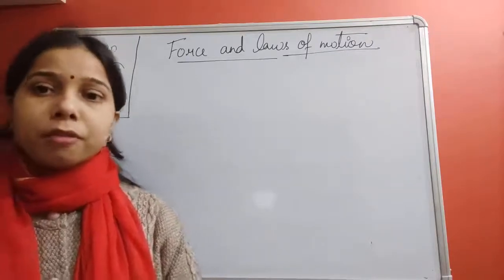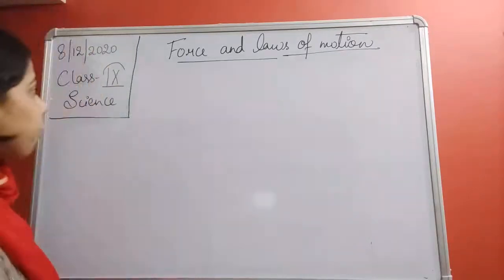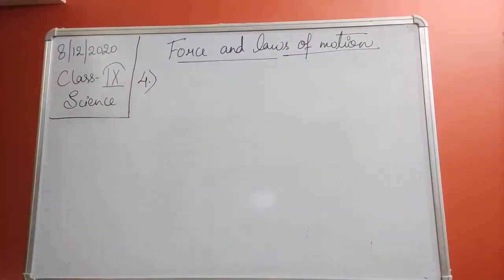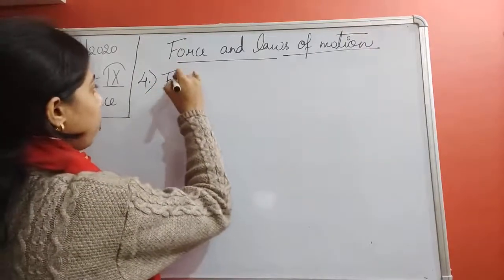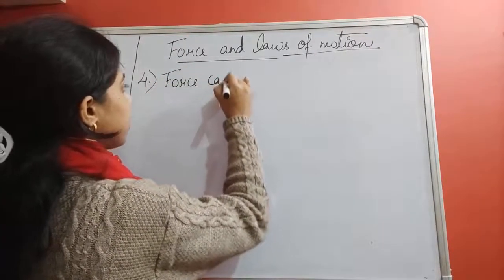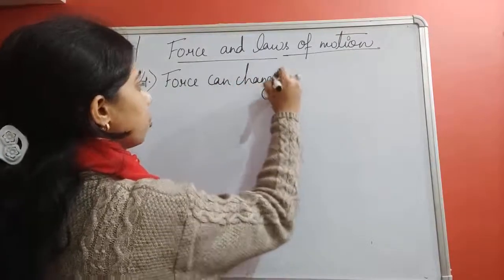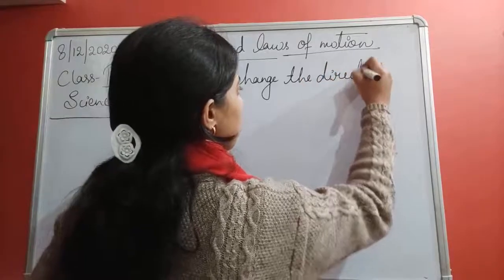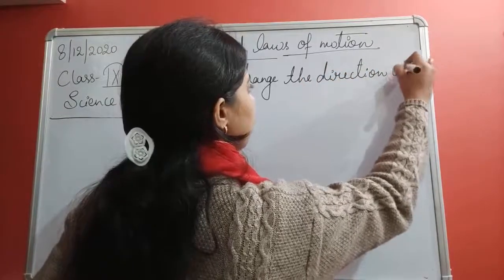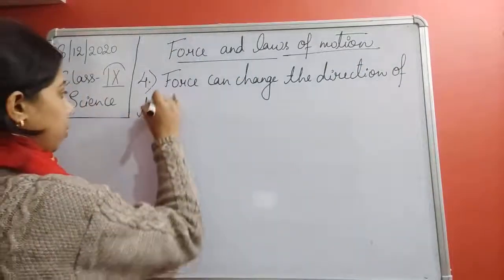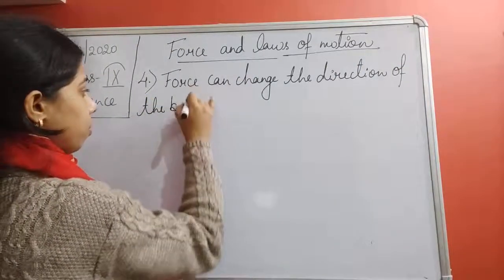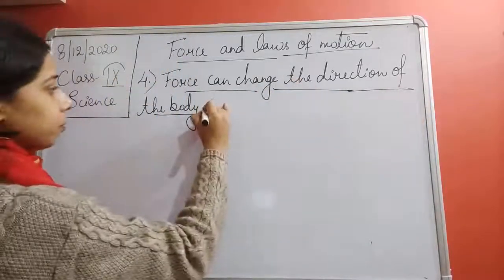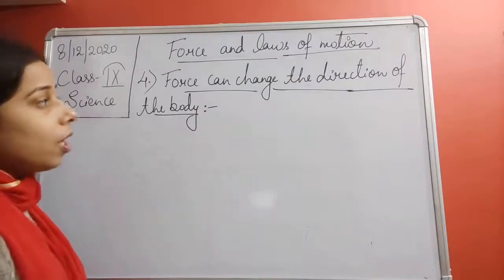Let us see the fourth effect of force. The fourth one is that force can change the direction of a body.